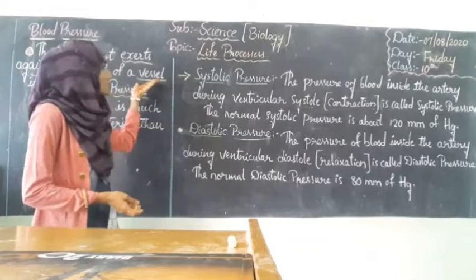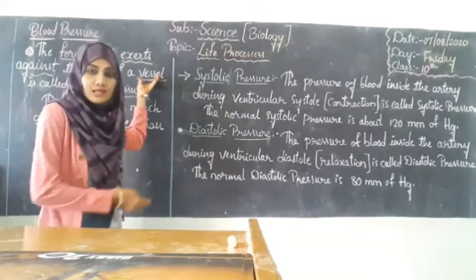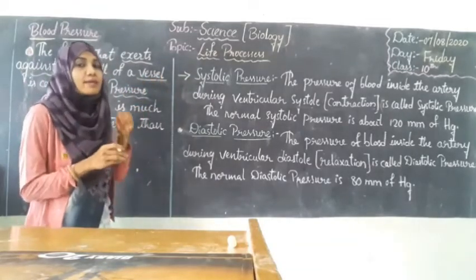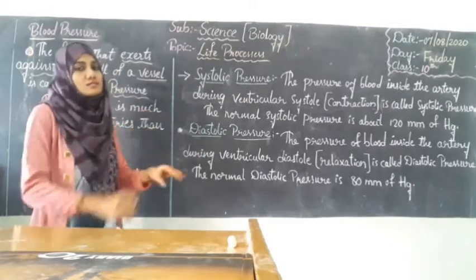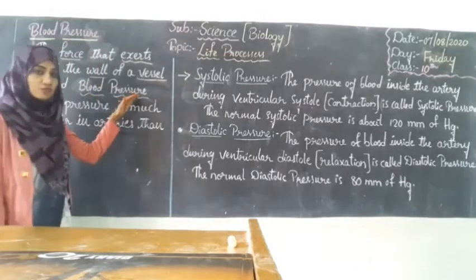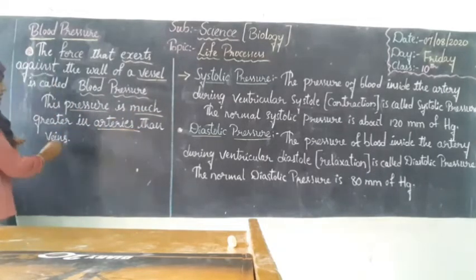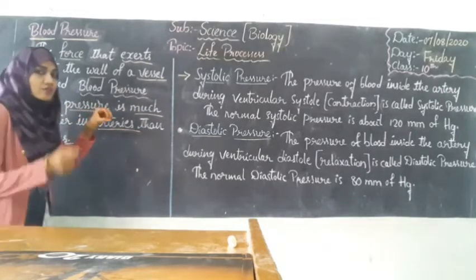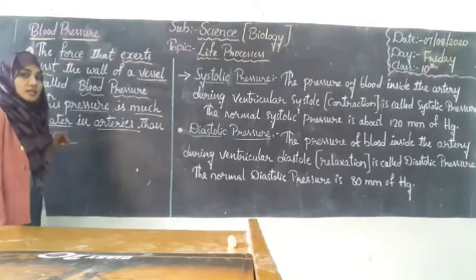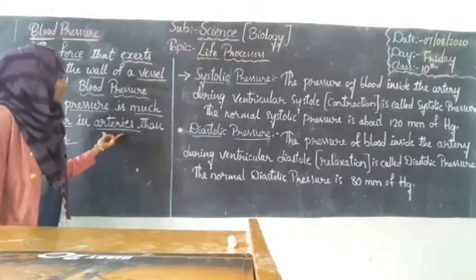And what are these vessels? Vessels are nothing but the arteries, veins, and capillaries, which we have learned in the last class, right? So the force of the blood which is exerted while it is flowing through the vessels, that pressure is called blood pressure. And this pressure, students, will be more in arteries than in veins. Now about arteries and veins, we have learned in the last class.